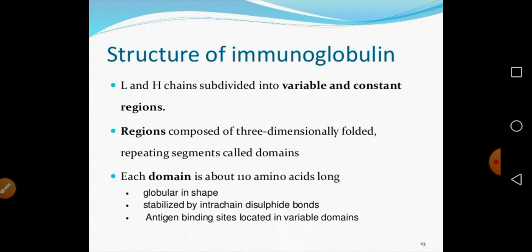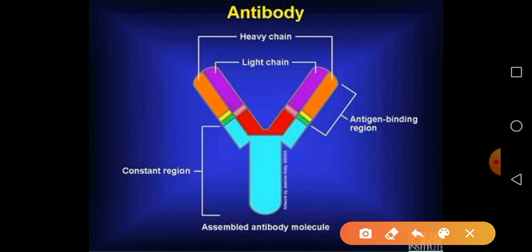So these regions are composed of a 3-dimensional fold, that is, repeating segments of domains, and each domain is about 110 amino acids long. These domains are globular in shape, and they are stabilized by interchain disulfide bonds, and antigen binding sites are located in the variable domain. As I already told you, antigen binding is found in the variable region.